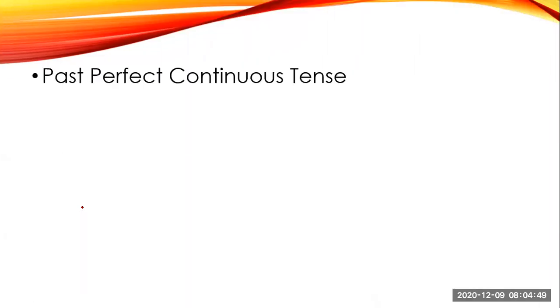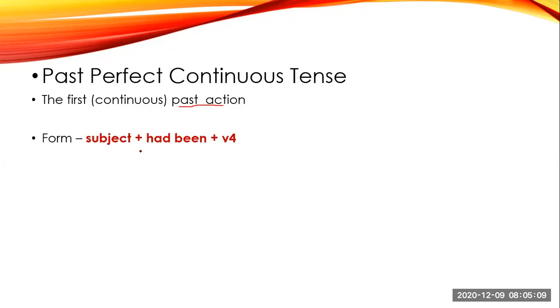Let's see the next, past perfect continuous tense. Now here, past perfect continuous tense means the action which began in the past, and the second action is in continuation. So here we will talk about two actions. One action is over, one action is completed, the other action is continuous. Let's see the form. Subject plus had been plus V4. V4 means the ing form of the main verb, your fourth form.